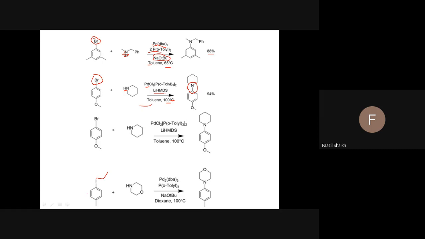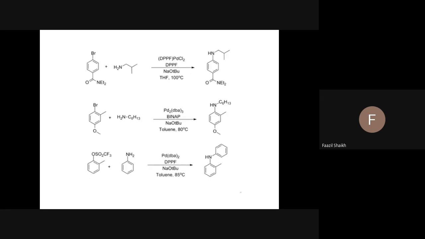You can see iodine we have taken, and here we have thiomorpholine. This H and this I will be removed by the palladium and the base sodium tert-butoxide, and again there is a formation of a carbon-nitrogen bond. So like this we can go through a variety of examples. Fine. These are the examples before you. See the tolerance of the group. See, this group is not going to react, remaining unaffected, not at all participating in this reaction.